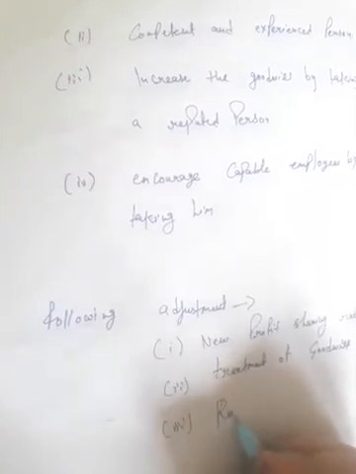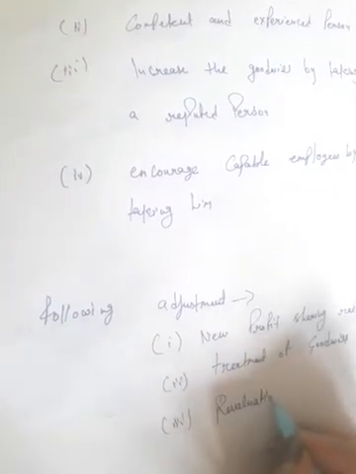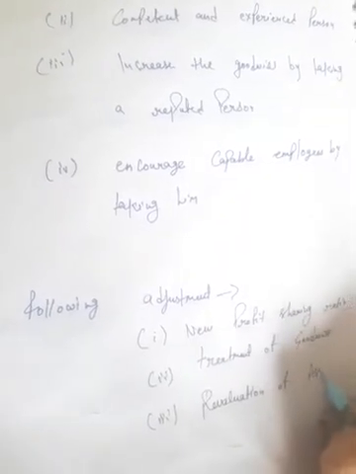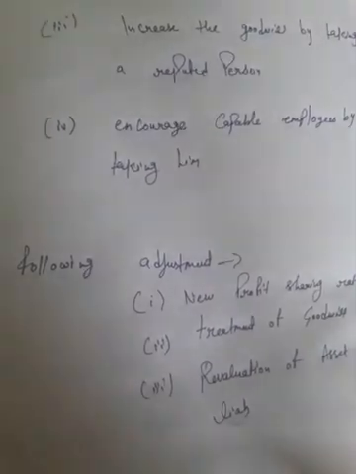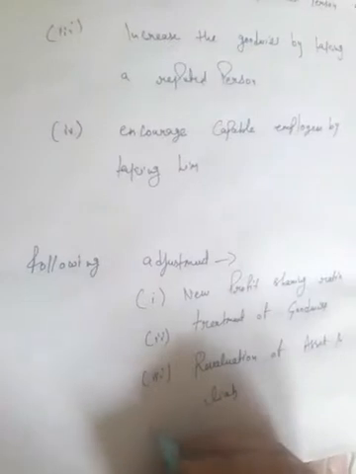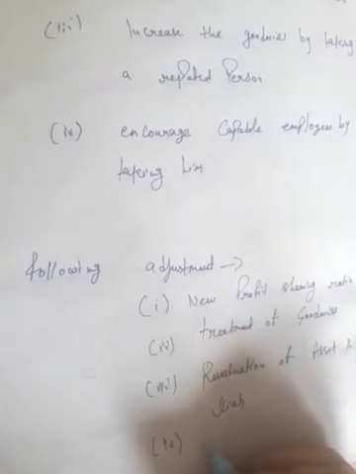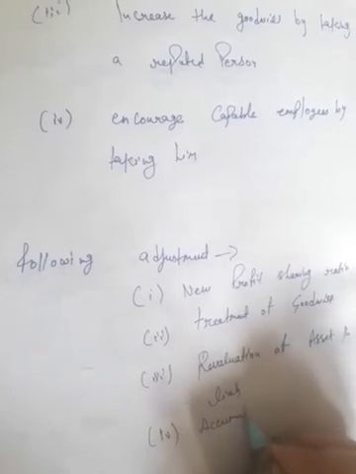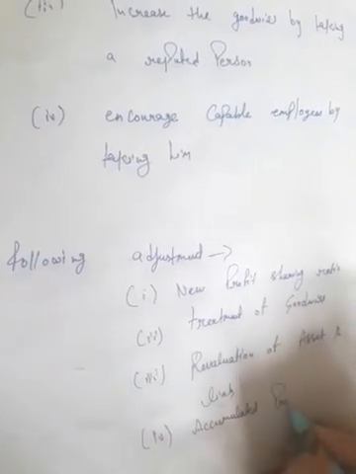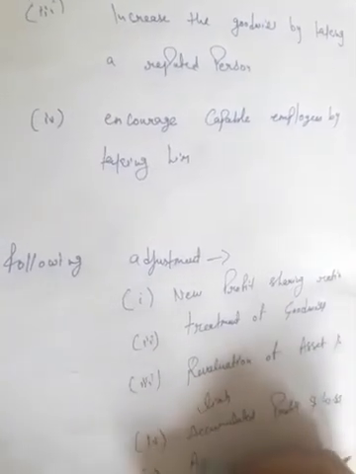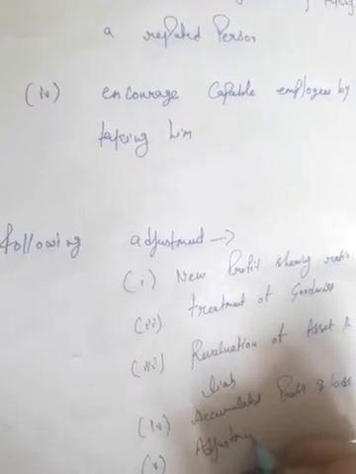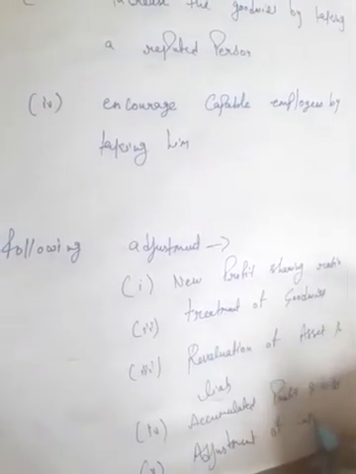Third adjustment is revaluation of assets and liabilities. Fourth adjustment, treatment of accumulated profit and loss. And the last adjustment is adjustment of capital. So there are 5 types of adjustments when we admit a new partner.